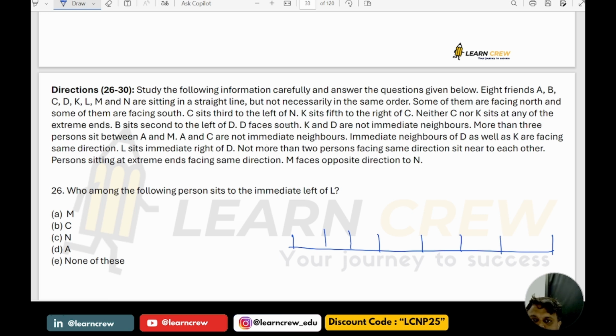C is third to the left of N. K is fifth to the right of C. Neither C nor K is at any of the extreme ends. So this is not C, not K. This is also not C, not K.